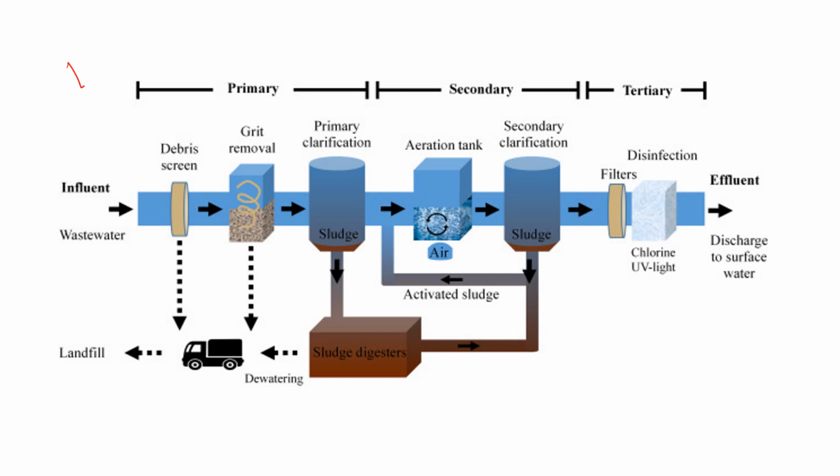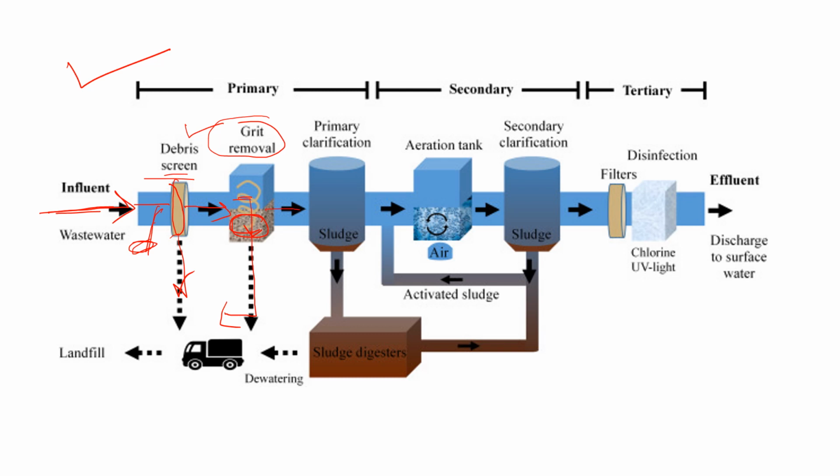So this is the flow diagram of the wastewater treatment process. Here you can see the effluent, or incoming wastewater, first passes through the debris screen. Whatever coarse material is present is removed by this screen. Then the water enters the grit removal chamber. Grit means small pieces of stones and sand. Whatever stone and sand are present in the wastewater is deposited at the bottom of the grit chamber, removed, and sent to the landfill site.